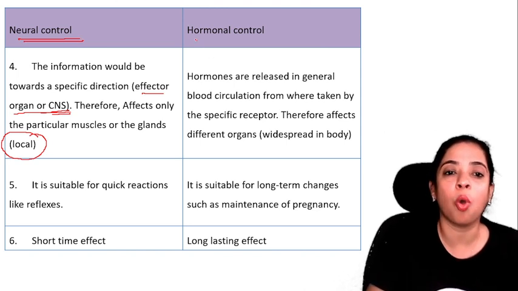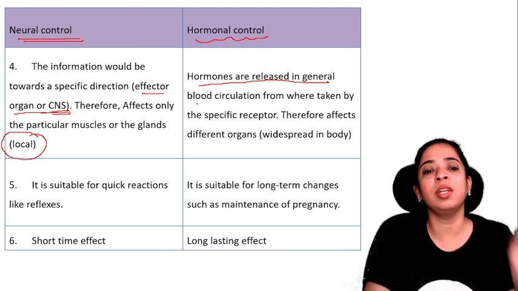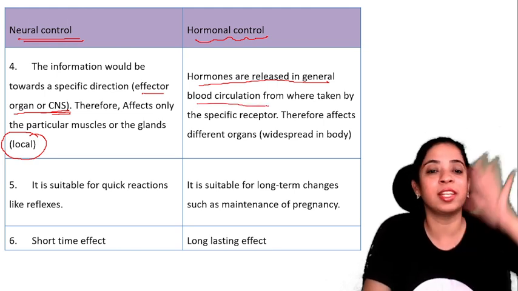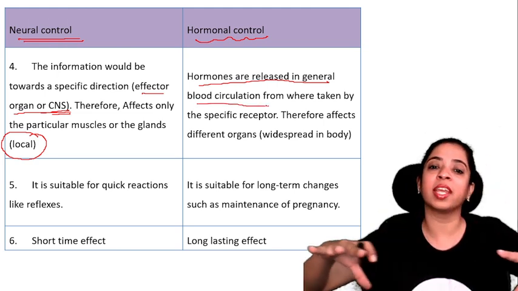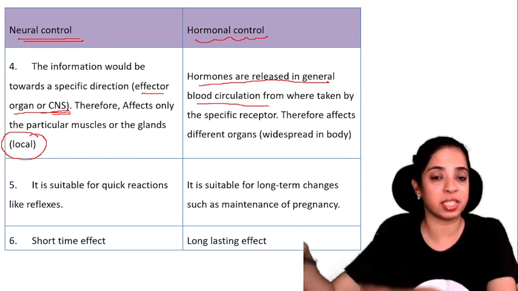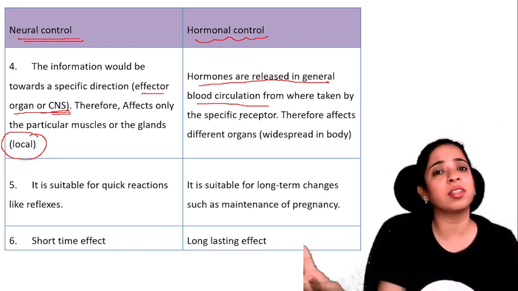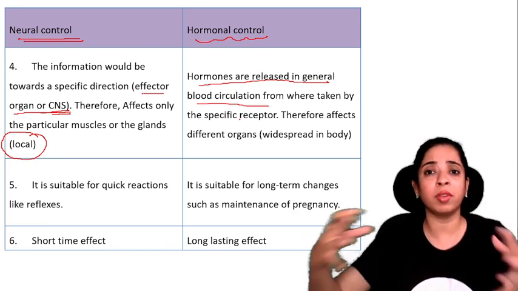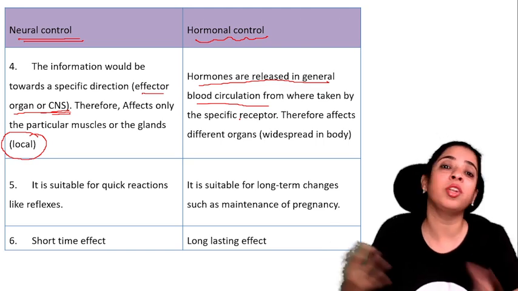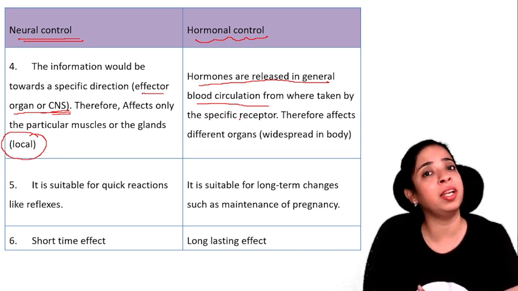But what happens in hormonal control? Hormones are directly released into the general blood circulation. From there, the blood takes them to the specific receptor. Blood travels through every body part, so it affects different organs as well, and its effect is felt widespread in the body.